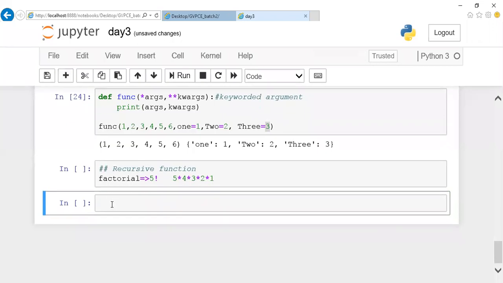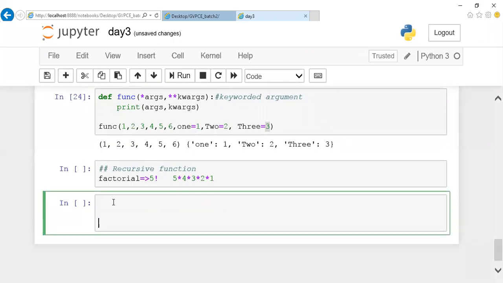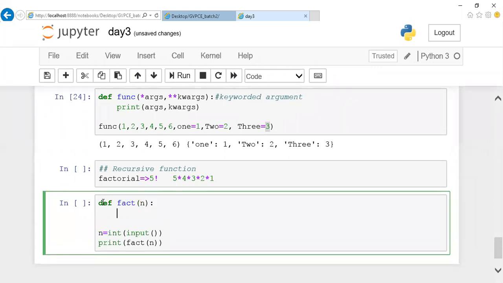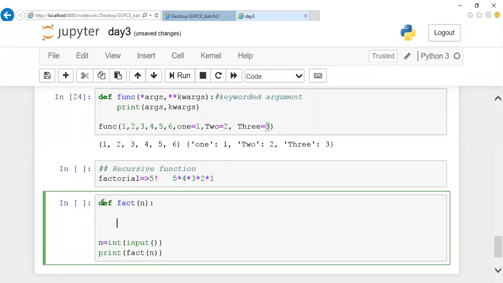So let us write one function call. Here let us assume you're going to accept the input value of a number from the user. Based on the number we are passing, we are supposed to have a function call. Let me mention fact of n. So the function call is done, this part is over. Now let us go over the function definition: def fact of n. I'm receiving the value with a variable name called n. So what you're supposed to do repeatedly is return n into fact of n minus 1.